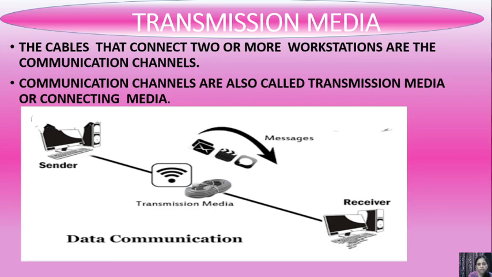This transmission media can be wired or wireless, or we can say guided or unguided. We have discussed guided media in my previous videos; you can watch those videos. Microwave is a kind of wireless, or unguided, transmission media, so today we will discuss microwave.